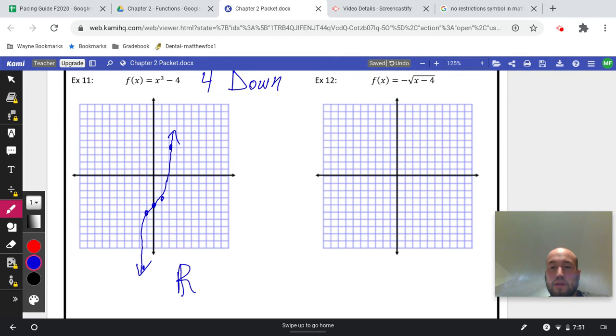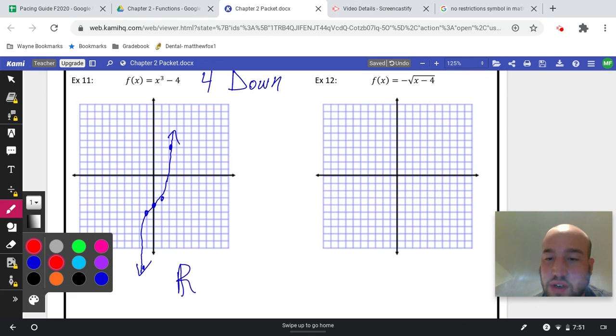Okay, and now our final one. This one is, once again, I'll draw the generic version. So 0, 0, 1, 1, 4, 2, and 9, 3. And once again, that keeps going. We'd also have 16, 4, etc. But we see here, this negative out in front means it's going to flip up and down.